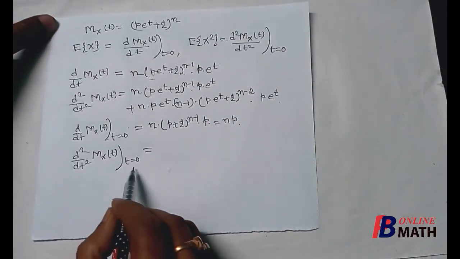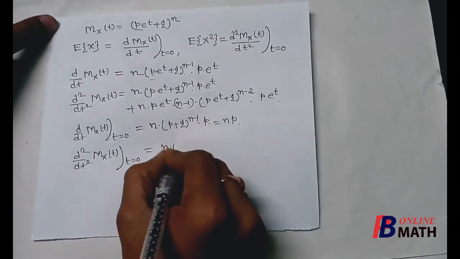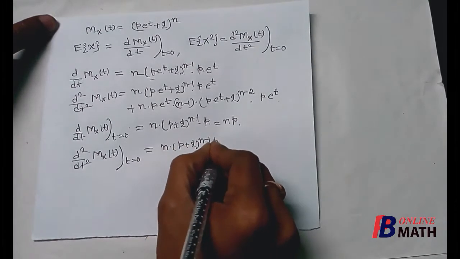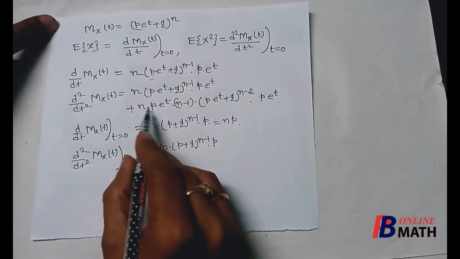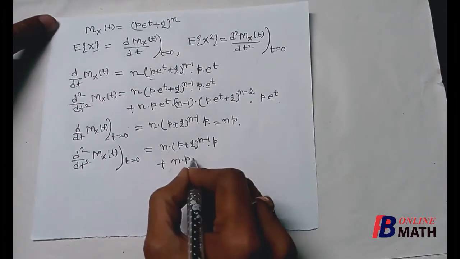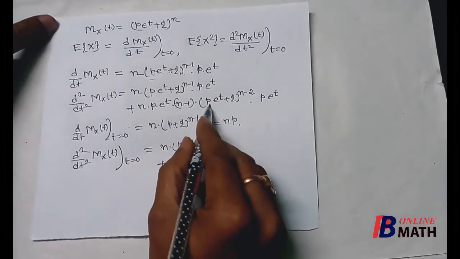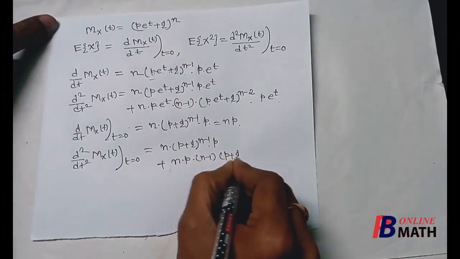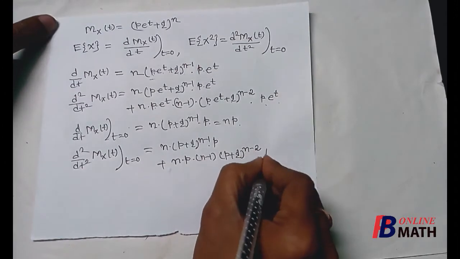Next, if we put t equal to 0 in the second derivative, we find that the first term will be n into p plus q to the power n minus 1 into p, plus this is n into p into 1, so it is n into p and it is n minus 1. Now if we put t equal to 0 here, it is p plus q to the power n minus 2 multiplied by p.